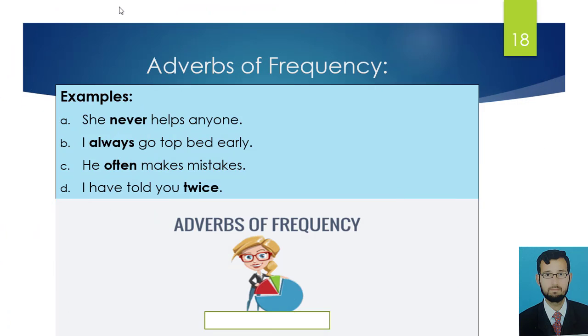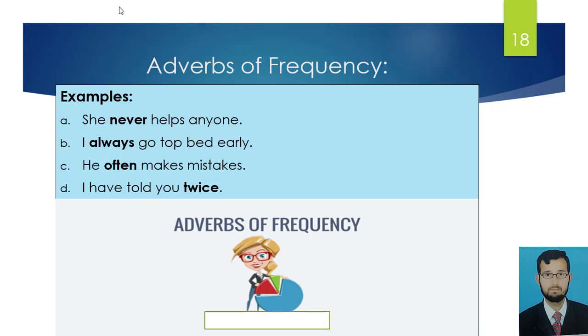Dear students, observe these examples carefully. Example number 1 tells us how often or how frequently an action takes place. How frequently she helps anyone? The answer is anyone. Second example gives the answer of how often. How often do I go to bed early?